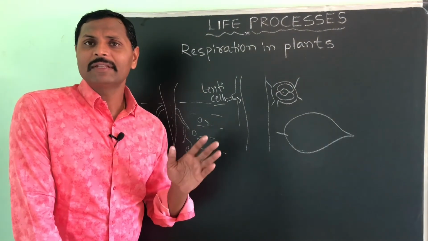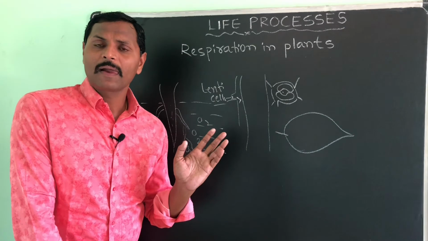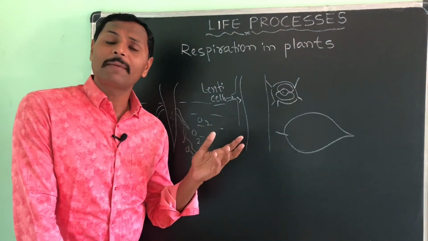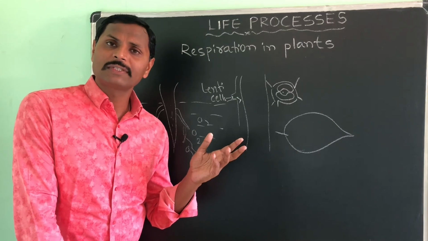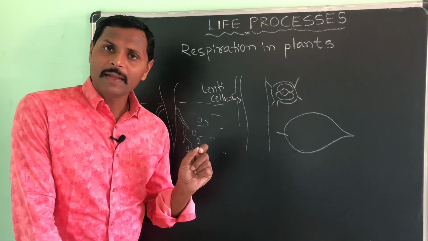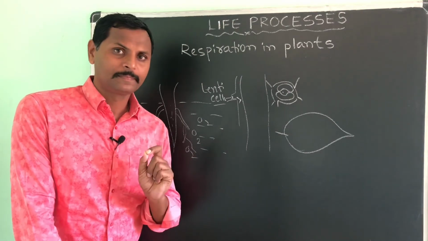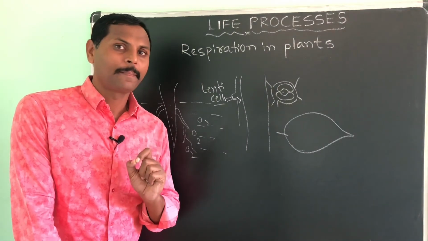In the daytime, even the oxygen is coming out from the plant to the atmosphere. That is because oxygen is more in the plant because of the photosynthesis. That's why oxygen is coming out as a waste gas in the daytime.